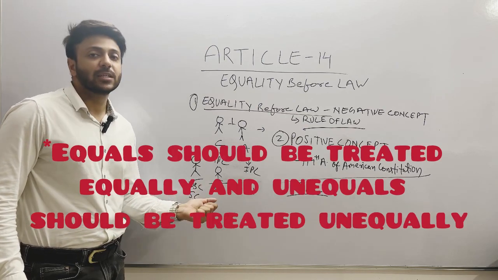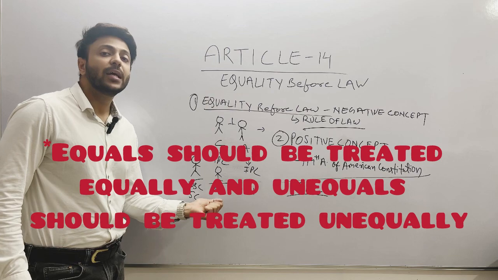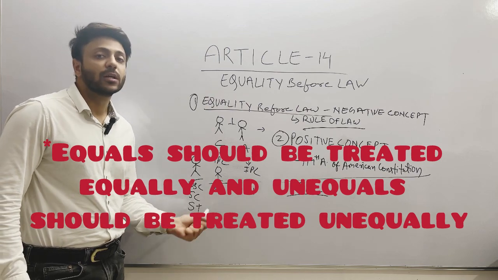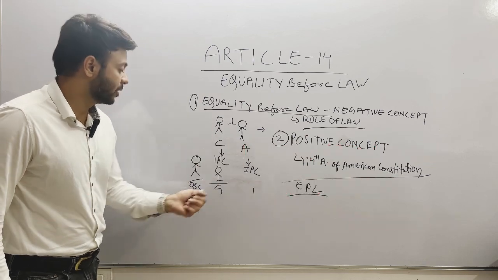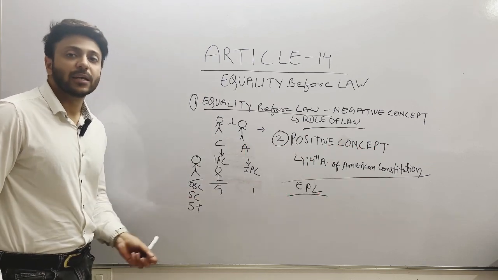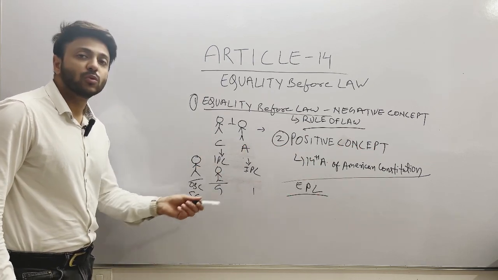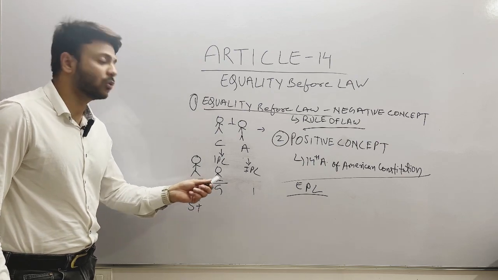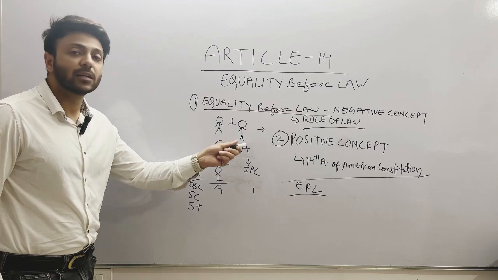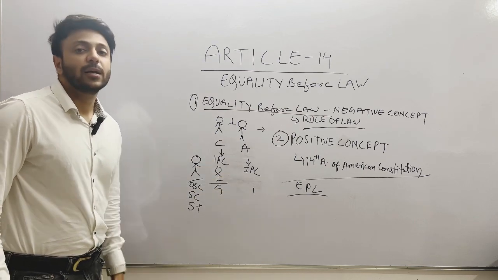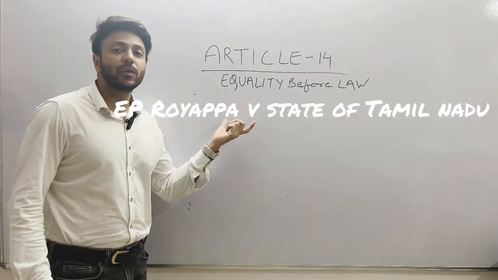Justice Bhagwati J has said that equals should be treated equally and unequals should be treated unequally. So if you understand the concept, these two individuals, like in the case of child and adult, in the case of OBC and general category people, different laws apply to these people and they get reservation, they do not get reservation. This one is governed by the juvenile justice law and the adult is governed by the Indian Penal Code.